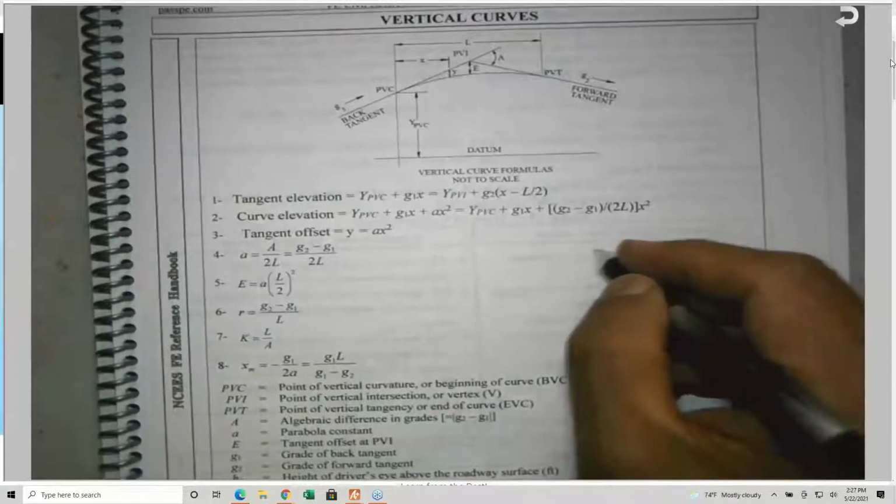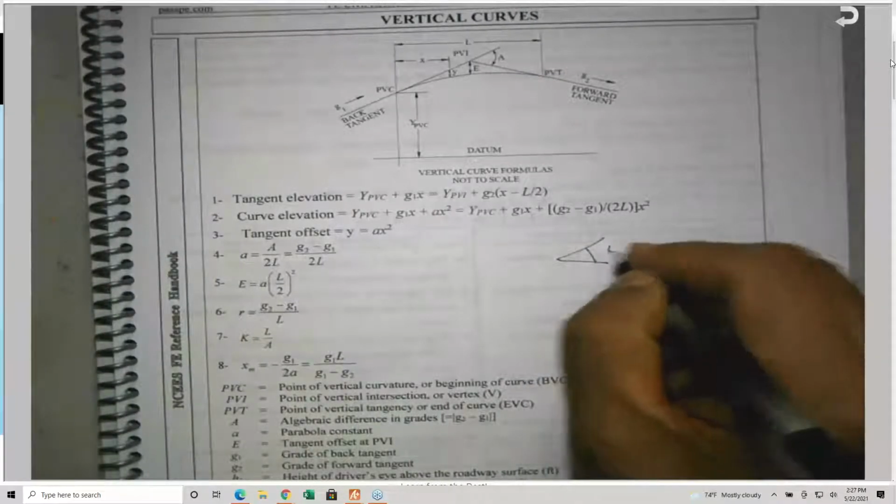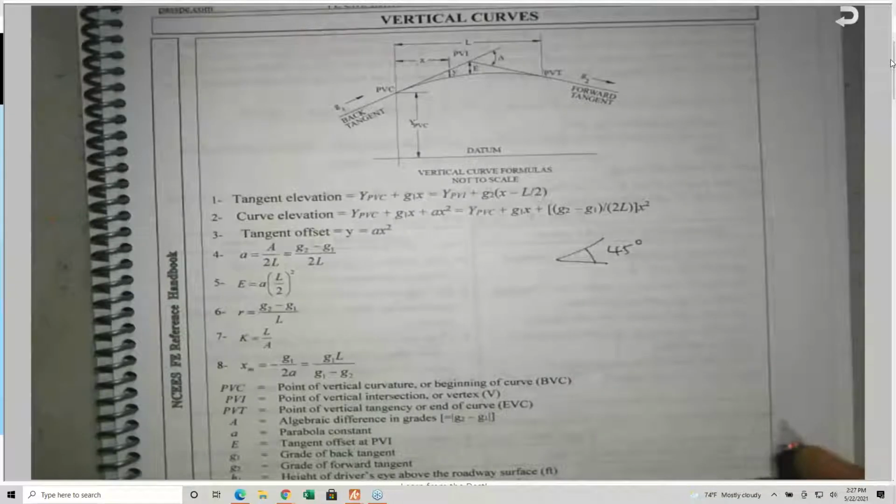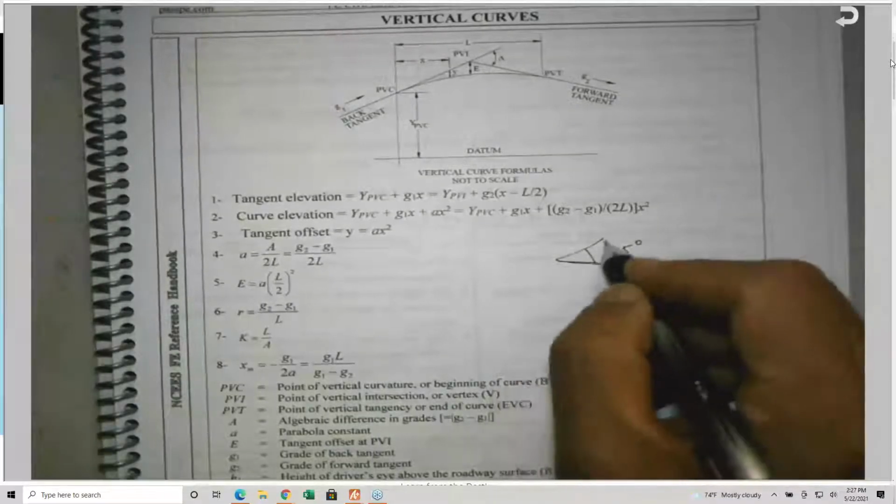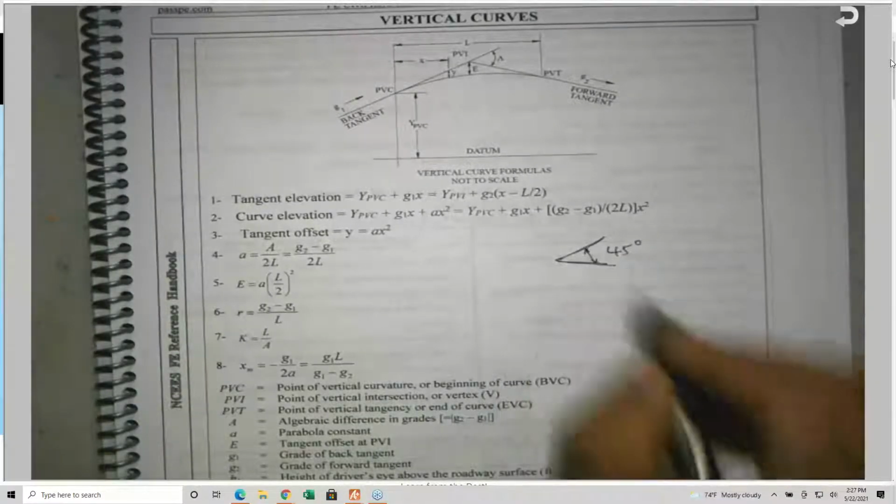So our friend said that, so I need your eyes to be at least 45 degrees, please. He told me 15. Okay, 15 is not acceptable at all.